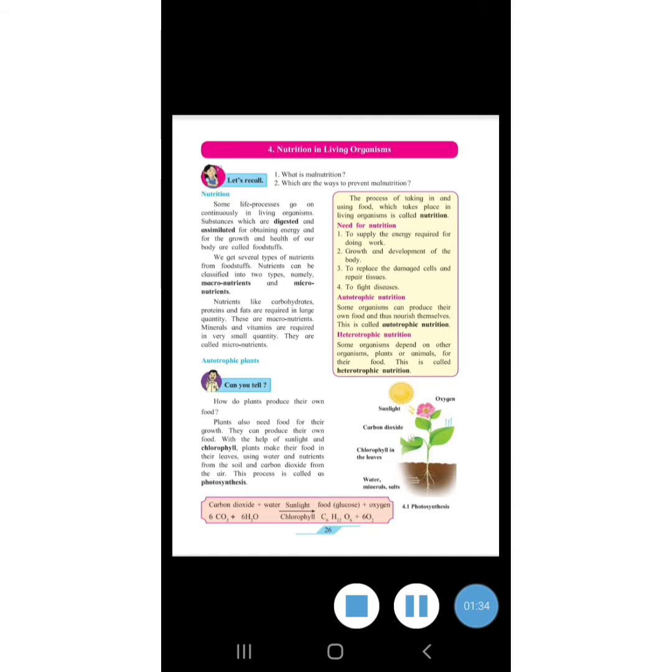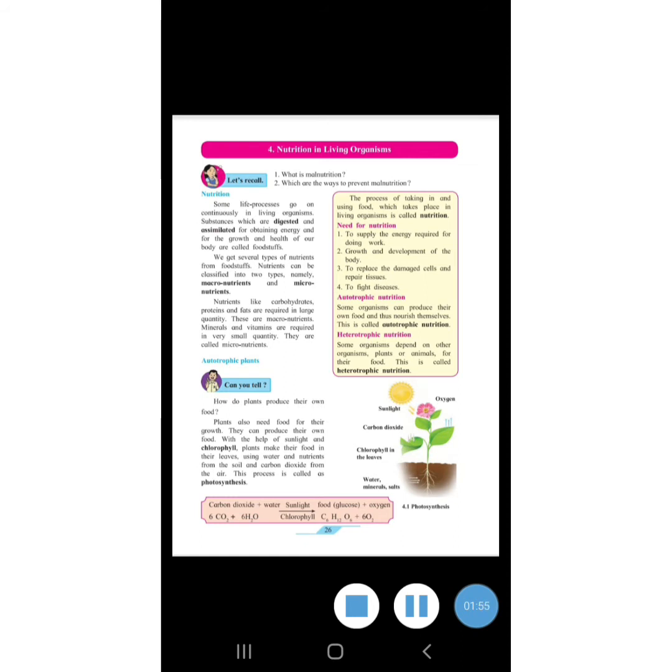Carbohydrates, proteins and fats are required in large quantities. They are macronutrients. Minerals and vitamins are required in very small quantity. They are micronutrients. The next point comes as autotrophic plants.